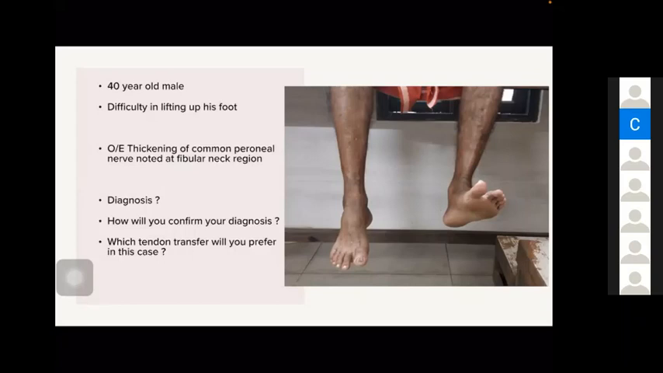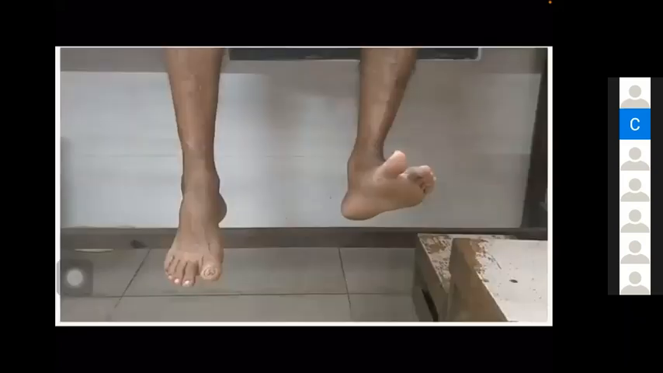Okay. Which tendon transfer will you prefer in this case? The common peroneal nerve is paralyzed. You have to correct the foot drop. Which tendon transfer will you prefer? Tibialis posterior. Yeah. So tibialis posterior.